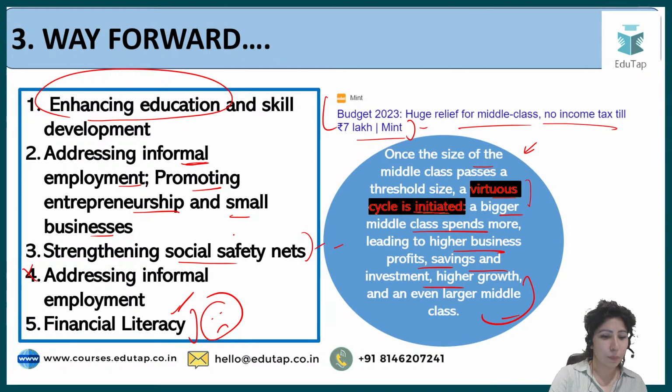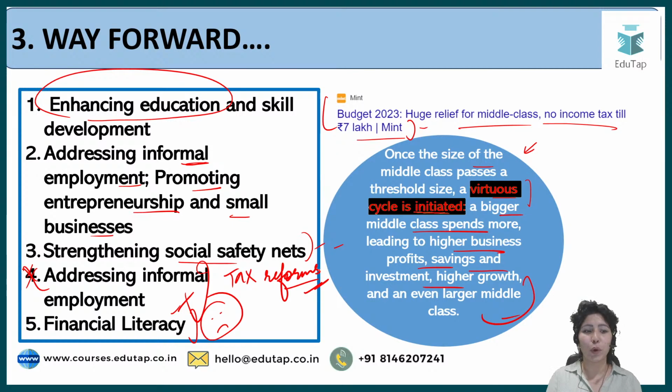Yes, I think this point which actually got added by mistake here was tax reforms. So please add point 4 as tax reforms instead of informal employment. This has been addressed upwards. Thank you, Ashok. RBI recent initiative for CRR, Vandita, I'll see if that makes a question for descriptive. I'll definitely take it. Informal employment, Indrajit, we'll have a separate session on informal employment. Informal employment is a type of employment which is not registered. The salary is not paid regularly, or it is paid in the form of cash, and it's not registered with the government.